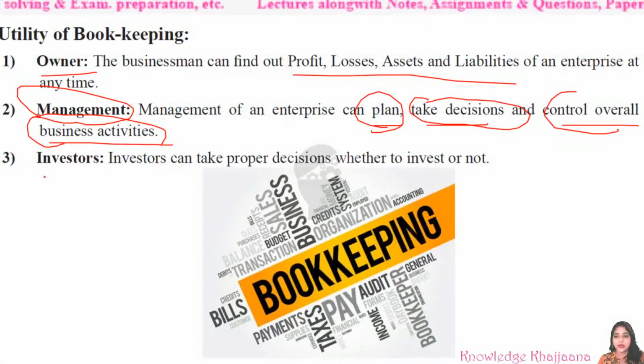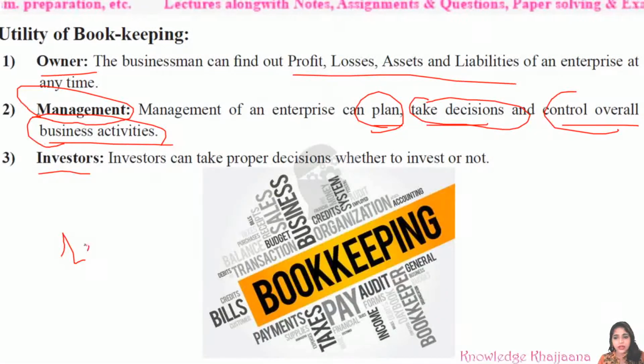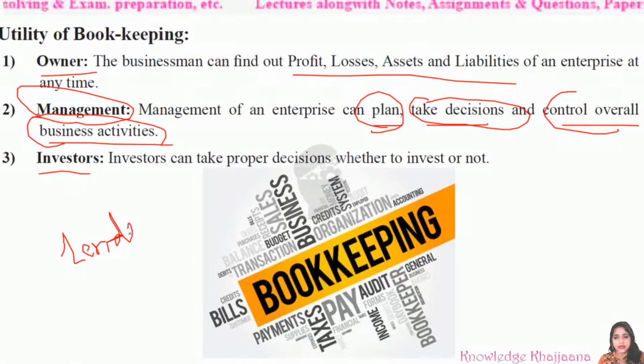Then the next utility is towards the investors. Who are the investors? Investors are the lenders. The people or the organizations who lend money to the business are called investors. The investors can take proper decisions whether to invest or not. For example, if the business is growing at a good pace, then investors can lend money to that business.